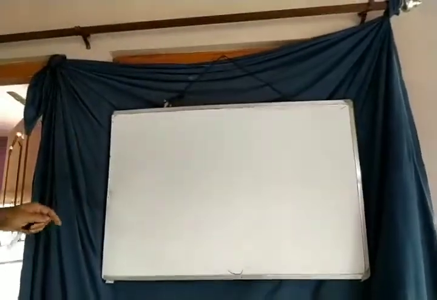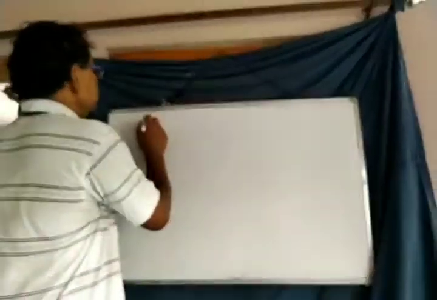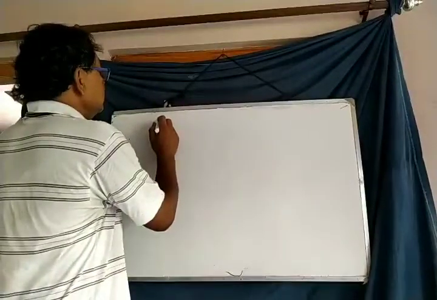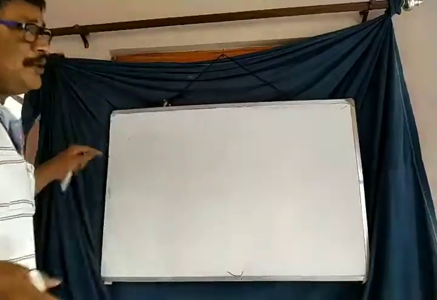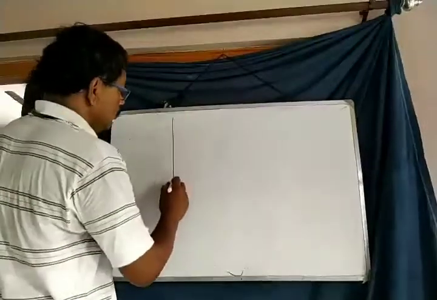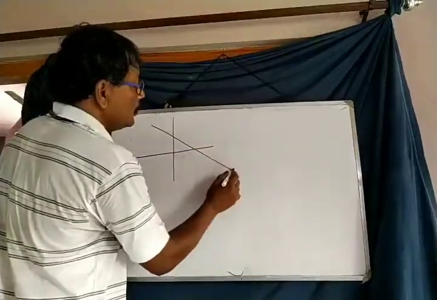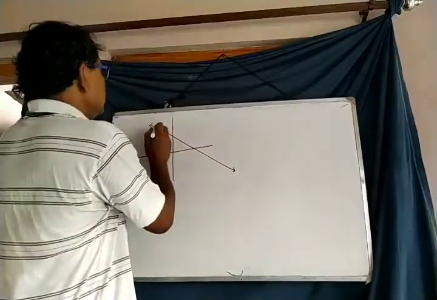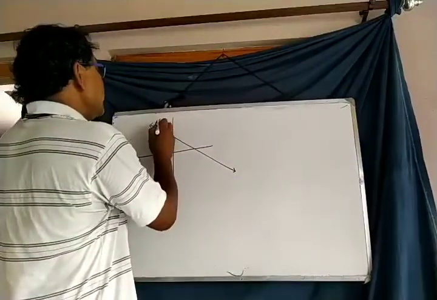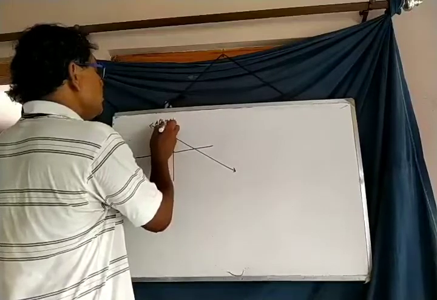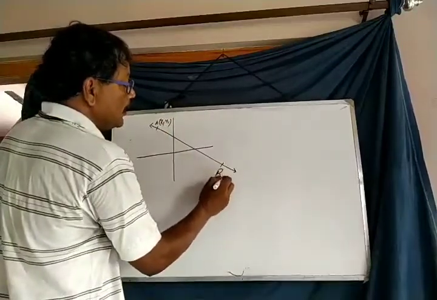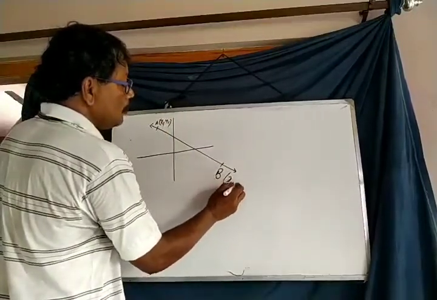Our next form is the two points form, meaning two points are given. Here is the straight line. A is a point having coordinates x1, y1. B is another point having coordinates x2, y2.